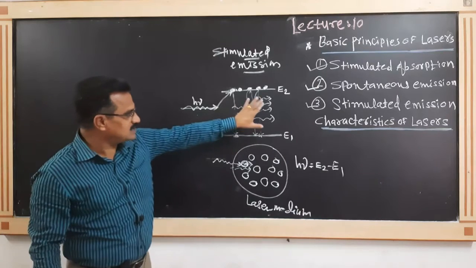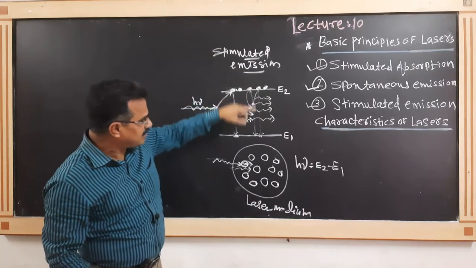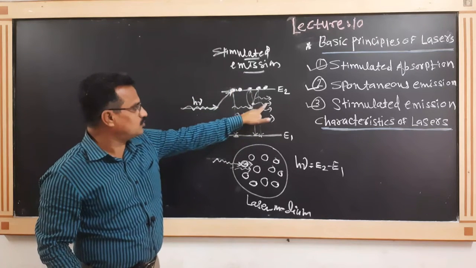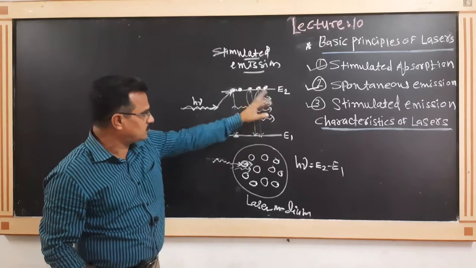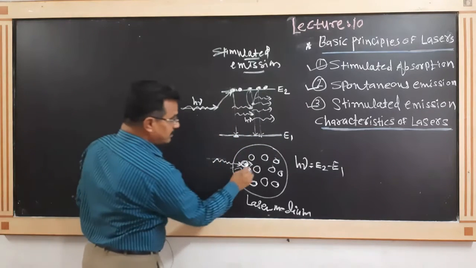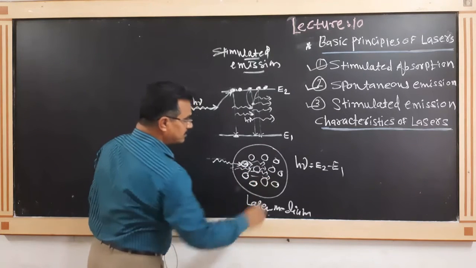Again, the difference of the energy levels is emitted as a photon, so the two photons become four photons.